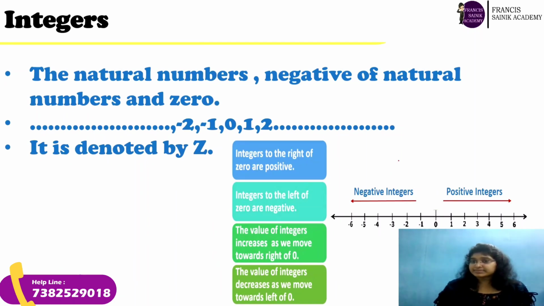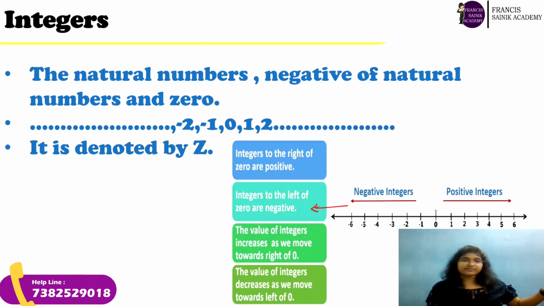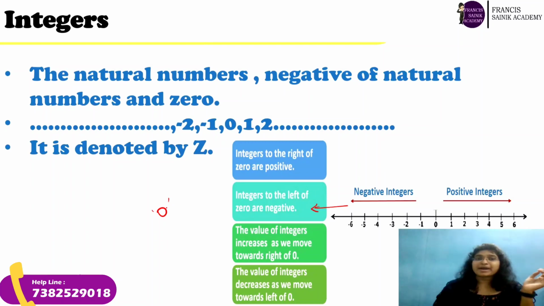If you clearly observe here, for the integers towards the right side of 0, as you proceed to the right, the value increases, and for the numbers towards the left side, as you go to the left of 0, the value decreases. Then what is 0 here? 0 is neither a positive nor a negative number. So integers are denoted by capital C.